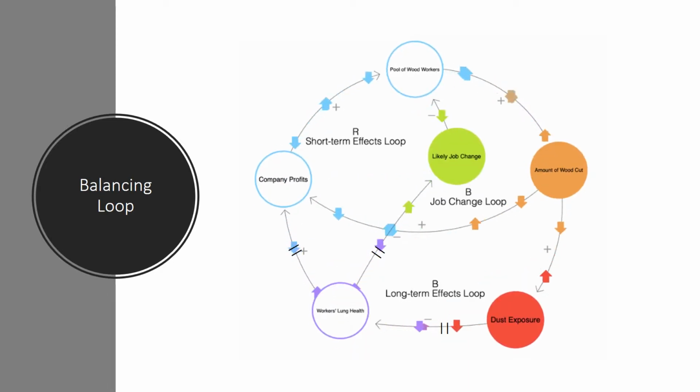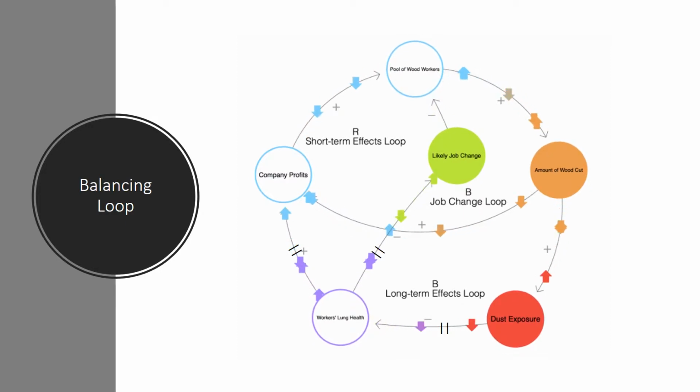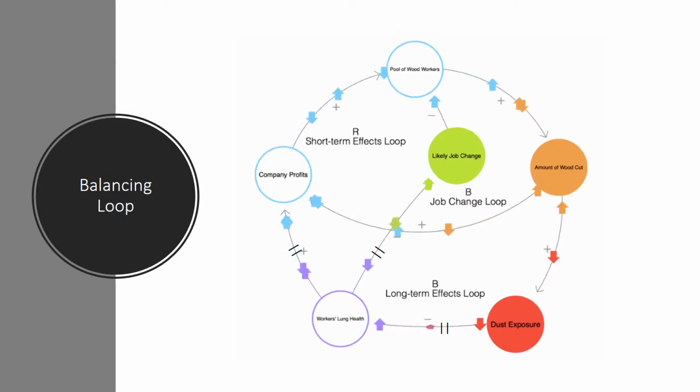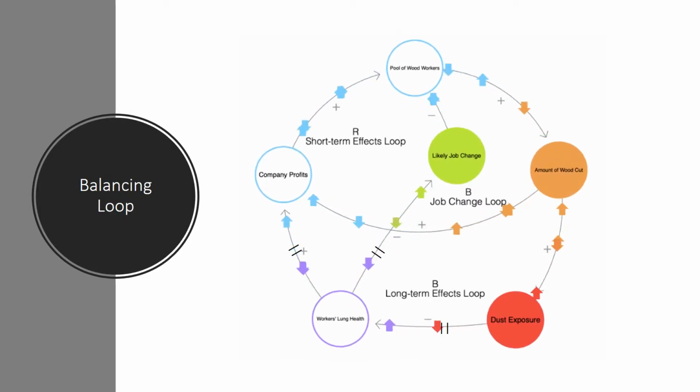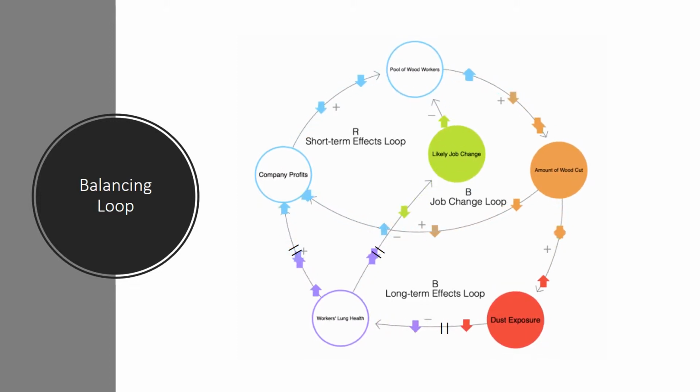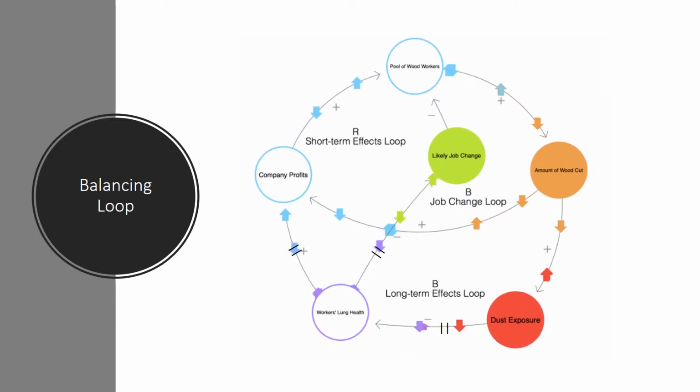In the case of a number of high-risk employees being exposed to wood dust for an extended period, some will want to change their jobs. This is shown in the balancing loop beginning at woodworkers cutting more wood, leading to higher dust exposure, which will damage their lung health. After a delay, we can expect that more employees will look for new jobs due to health concerns, and this will lower the overall pool of workers available to the industry.